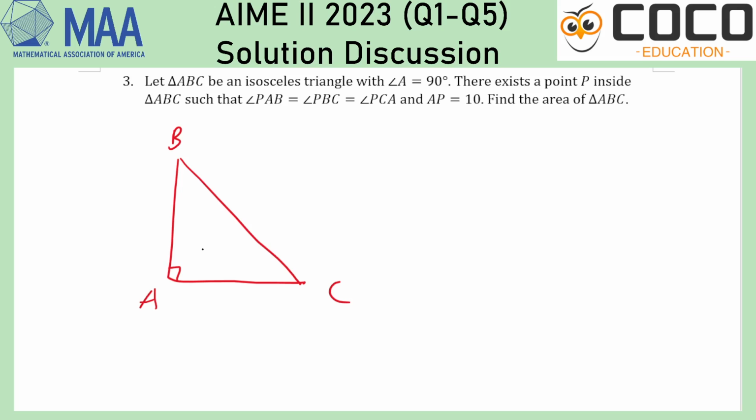So let me just eyeball something where it would be conceivably true, something like this. Where PAB, PBC, and PCA are supposed to be equal to each other. This is 10. I can call this length x, x, and x root 2.